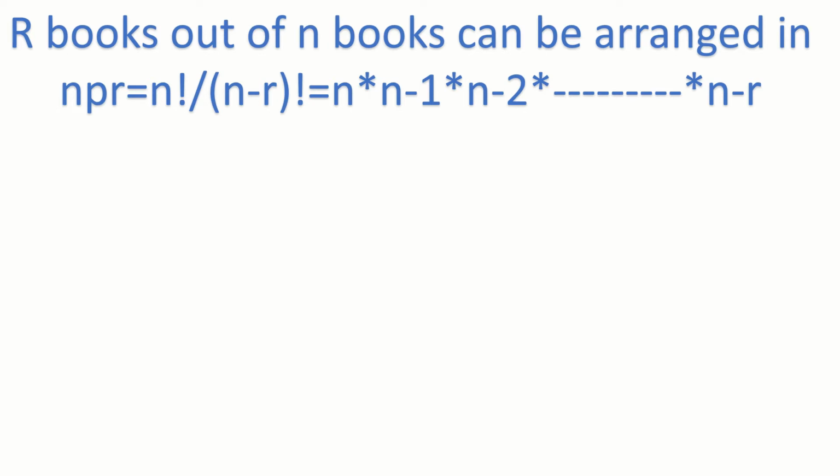Suppose 10P3 is there. Means you have to choose 3 terms. 10, 9, 8. 10 into 9 into 8, that is 720. 9P4 is there, means you have to choose 4 terms: 9, 8, 7, 6. 9 into 8 into 7 into 6. So by this you can expand.